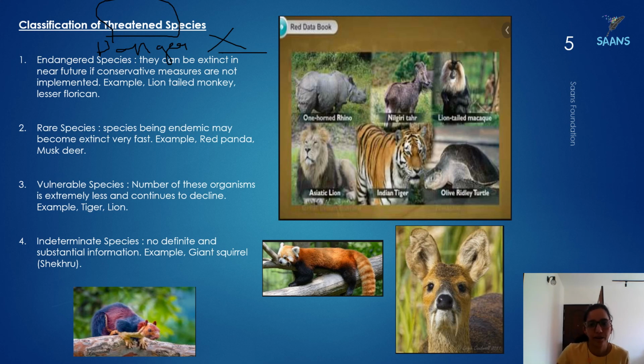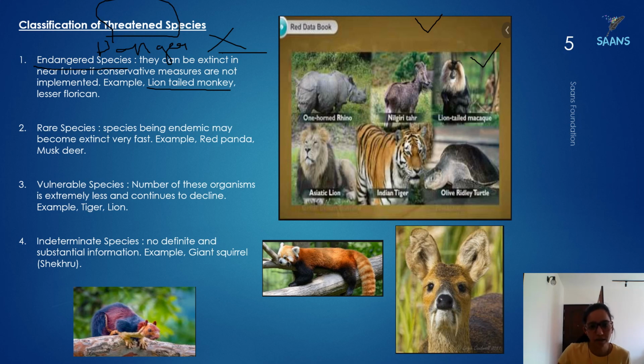Just to make it a little more interesting, I have added pictures over here. Let's see, endangered. The word itself tells you: it's not yet extinct, but if they are not taken care of and conserved, they are going to become extinct. Who are these? This is the lion-tailed monkey. The lesser florican is a type of bird. I couldn't put the picture over here, but you can find it.